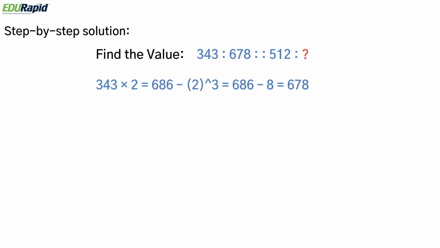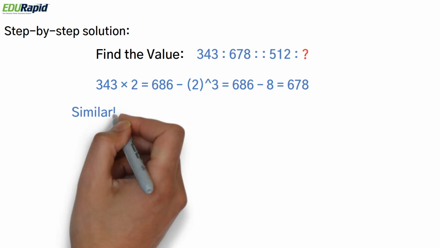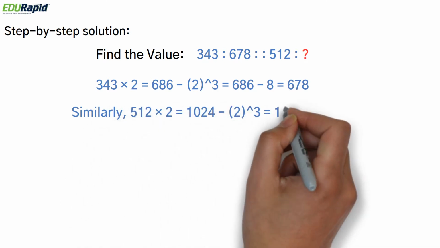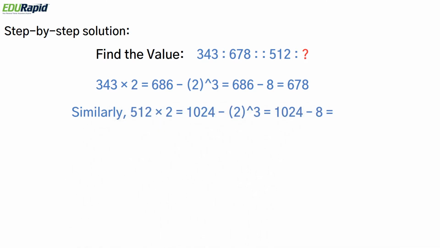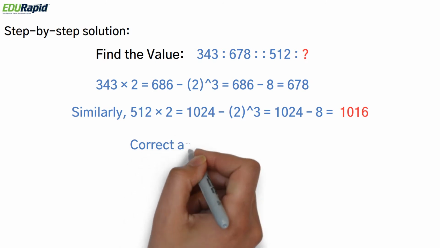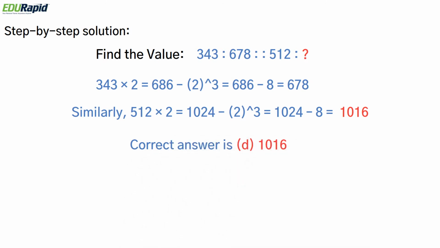So 686 minus 8 is equal to 678. Similarly, 512 into 2 is 1024, minus 2 cubed, which is 8, gives 1016. So the correct answer is option D, 1016.